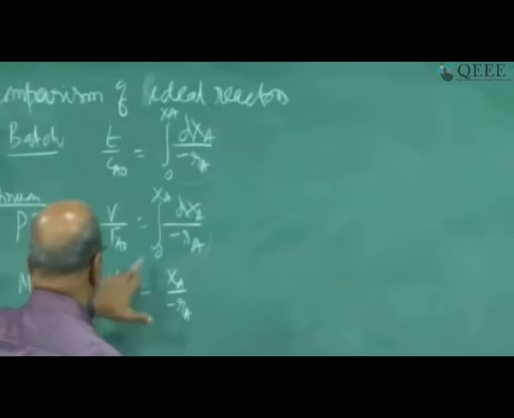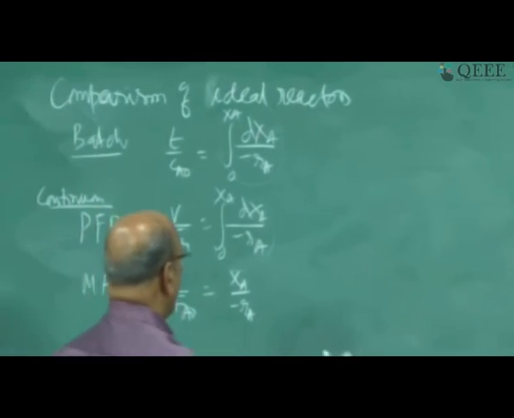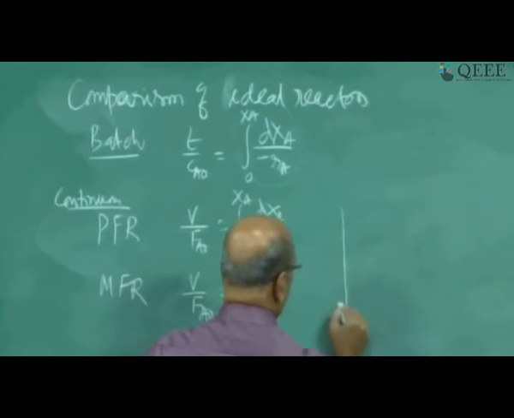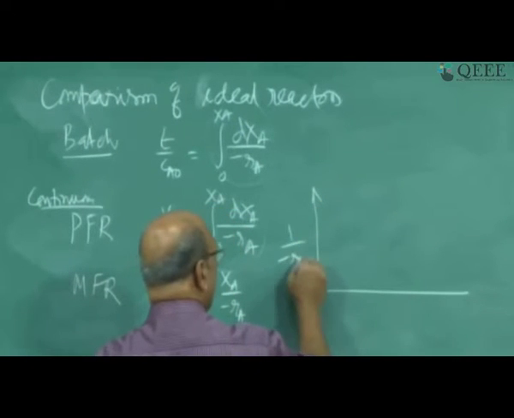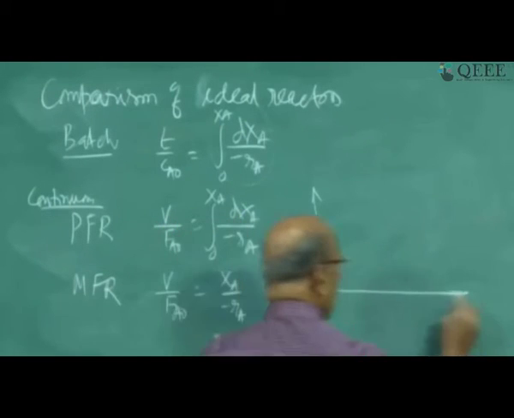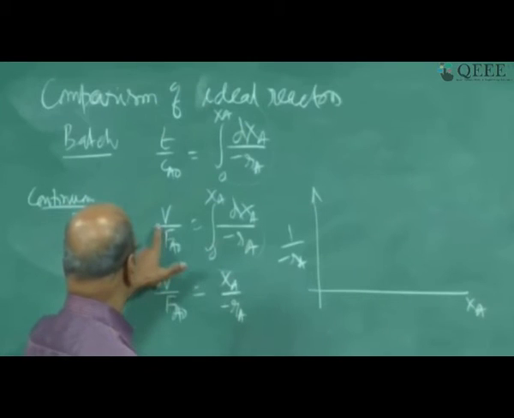Good. Okay. So now I will compare these 2 continuous systems. I have minus 1 by RA versus XA. I think you have already plotted the plug flow reactor.